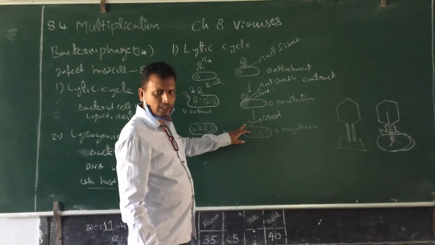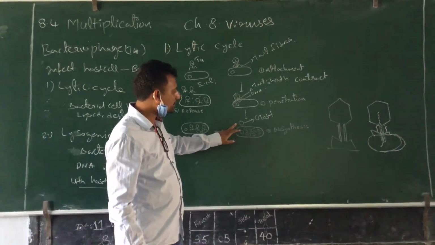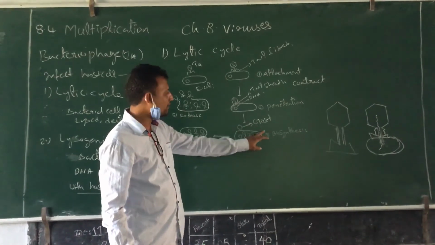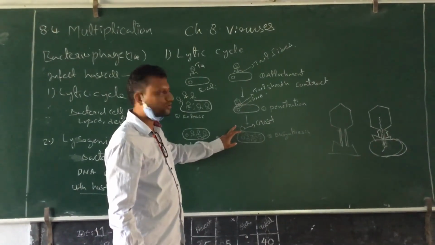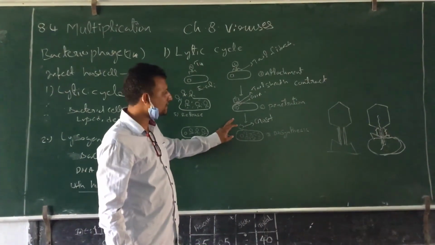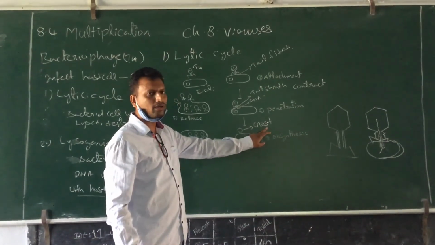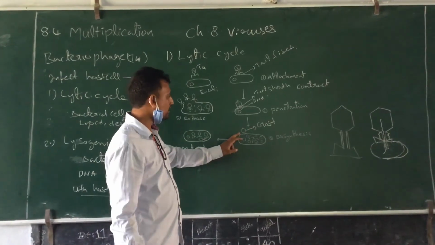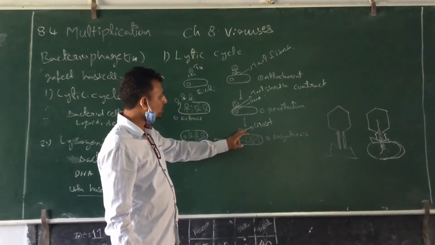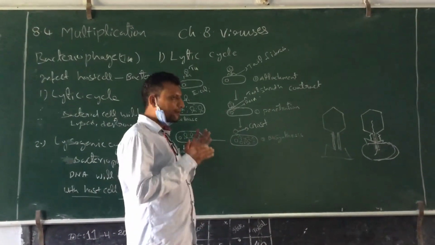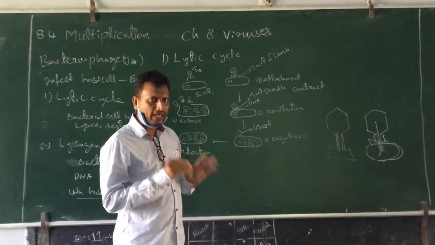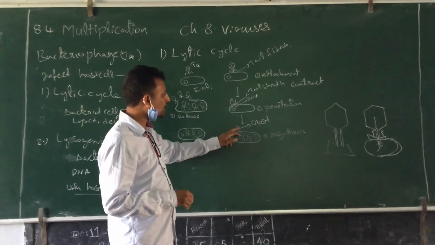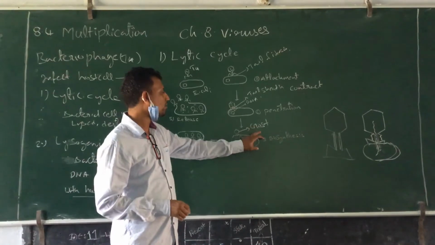The bacteriophage capsid without genetic material, which is attached to the surface of the bacteria, is called a ghost. Why is it called a ghost? It doesn't have genetic material. It is nothing. So what is a ghost? The capsid part of the bacteriophage which is attached on the surface of the bacteria is called a ghost.